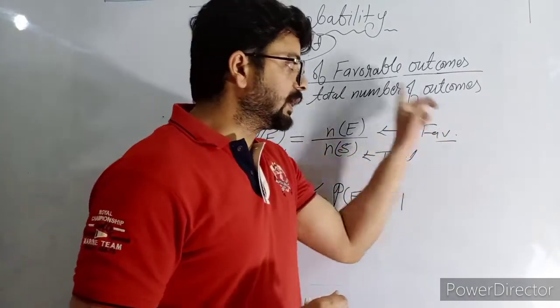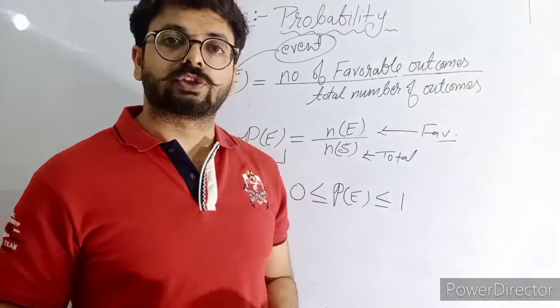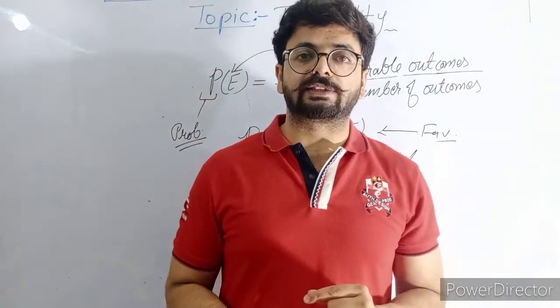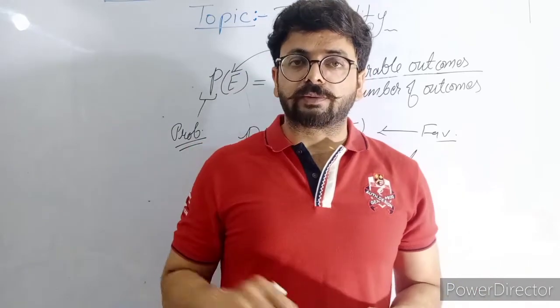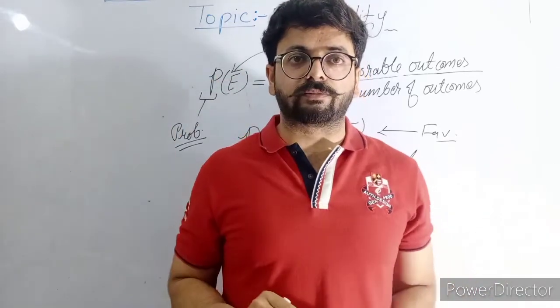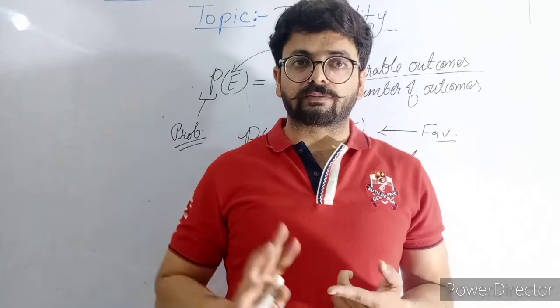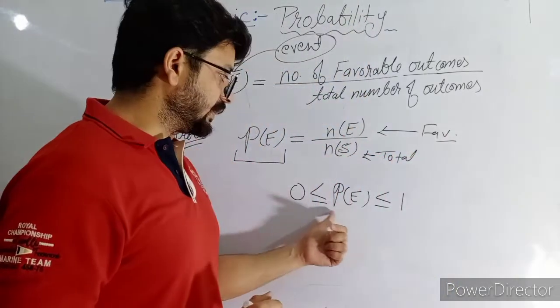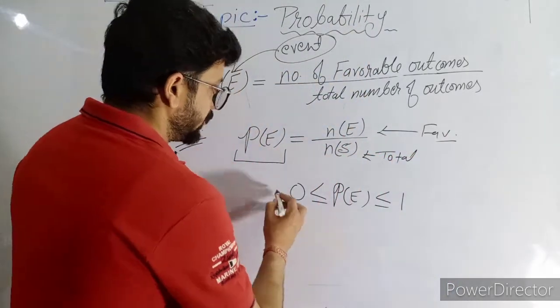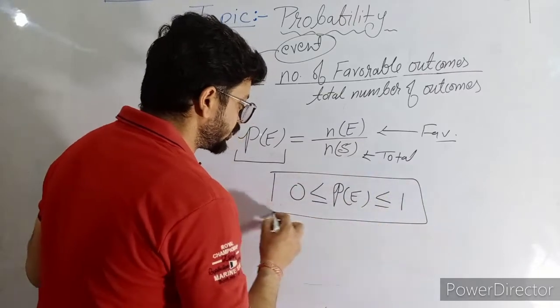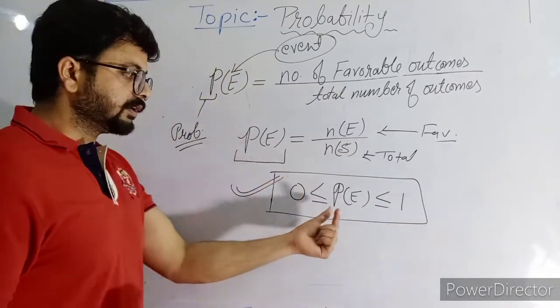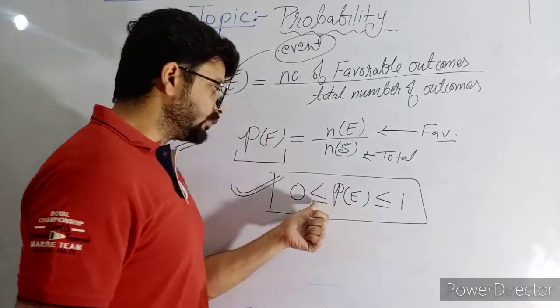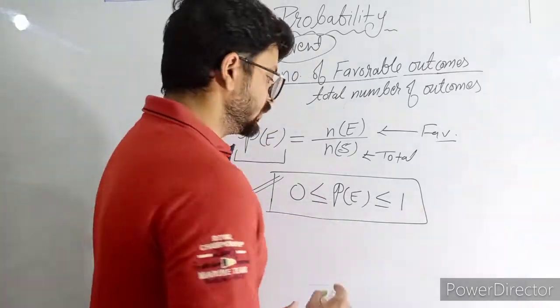And the favorable outcome can also be 0. Suppose I am throwing a dice and 7 will come. The outcome is 0, it means no outcome. But negative will not come. So in this case it will be greater than or equal to 0. This is the most important part. Yes, you note down this point: probability is always greater than or equal to 0 and less than or equal to 1.